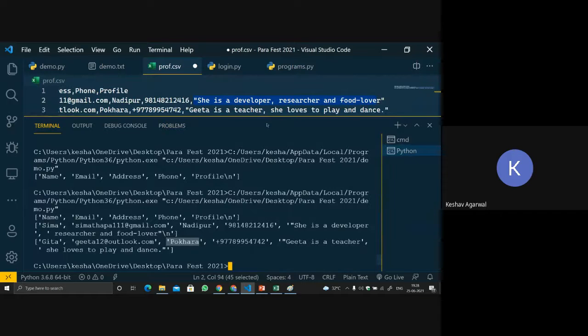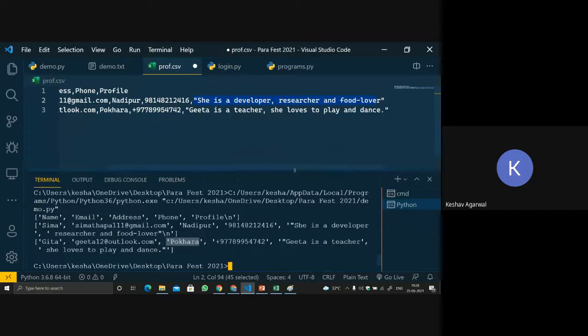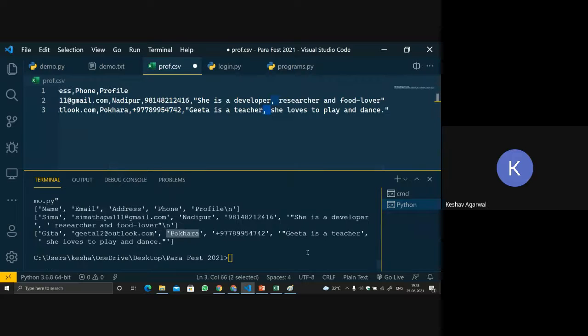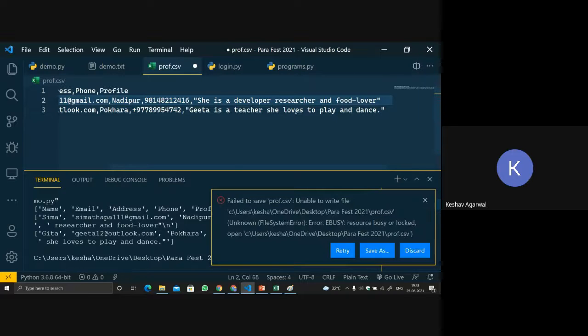See over here, we have found a kind of loophole. We are getting a comma here also, and Python treated it as a separator and used it as another value. So we need to remove this comma from here to get a perfect answer.